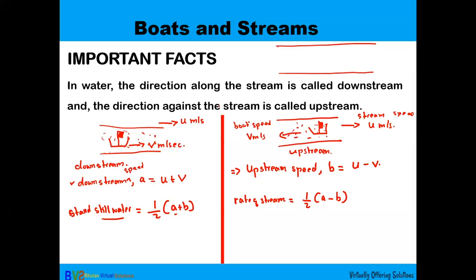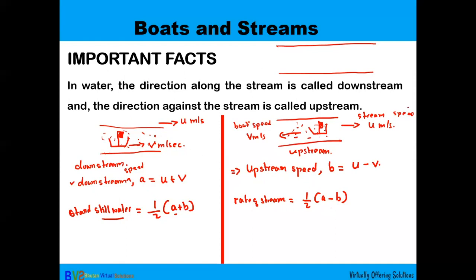The third thing you need to know: to find the speed in still water, where the water is not flowing, you have to know the formula half of A plus B. For the rate of stream, you have to subtract: downstream speed minus upstream speed.